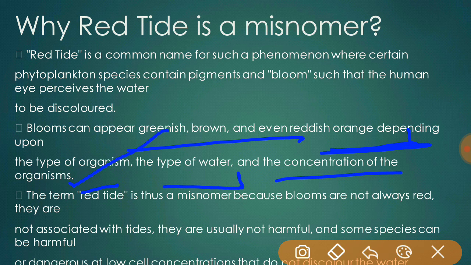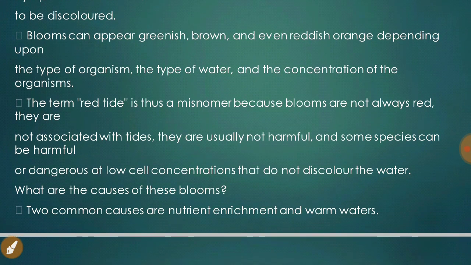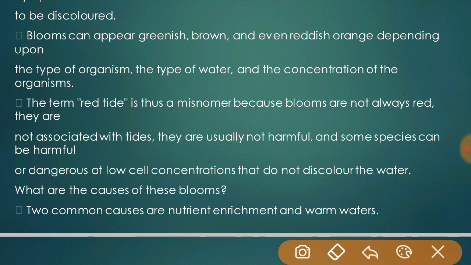The term red tide is thus a misnomer because blooms are not always red. They are not associated with tides and they are usually not harmful, though some species can be harmful or dangerous at low cell concentrations that do not discolor the water. They are scientifically referred to as harmful algal blooms.